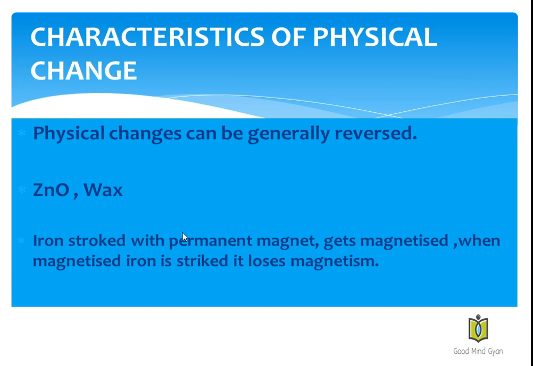Then the next is the wax. When you heat the wax, first it will melt and go into liquid state. The liquid wax will change into solid on cooling. Similarly, when you take a piece of iron and it is stroked with a permanent magnet, you will find that it gets magnetized. However, if magnetized iron is struck, it loses its magnetism. So here you see that it is a reverse change which is taking place.